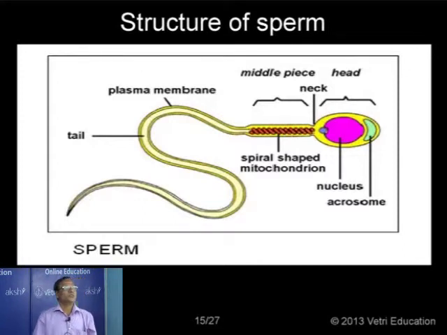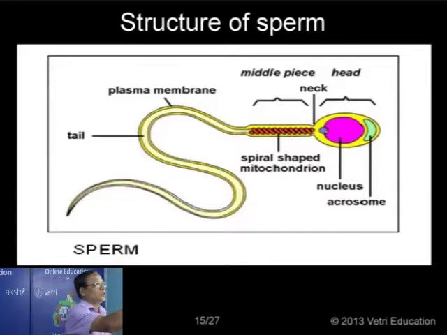The human sperm was first reported by Anton von Leeuwenhoek. He was the first one to observe free cells like bacteria, the blood cells, and also the sperm. Now, the fully matured sperm has 4 components.